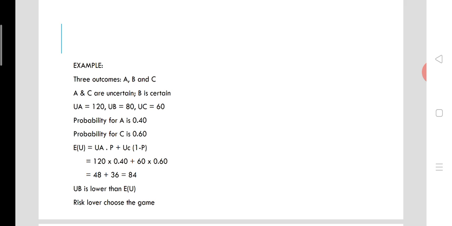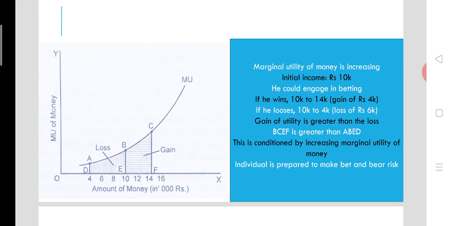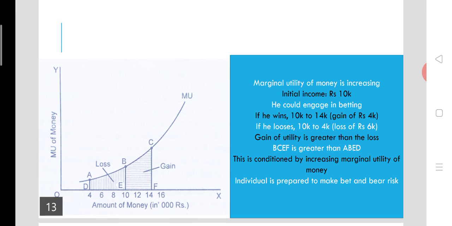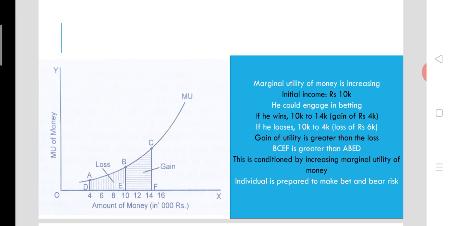So in this case, there is no confusion that the risk loving people, the risk lover, will take the risk as its expected utility is greater than the certain outcome. So this is due to the increasing marginal utility of money of the people. Let's look at the diagram for better understanding. Here you can see an increasing marginal utility curve. Amount of money as usual is measured along the x-axis, horizontal axis, and as usual marginal utility of money is measured along the vertical axis or y-axis.